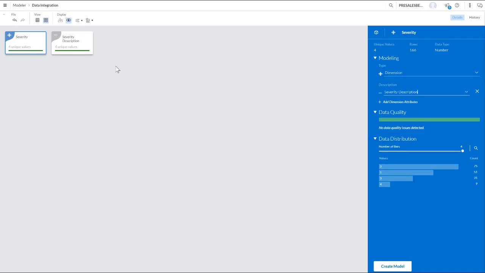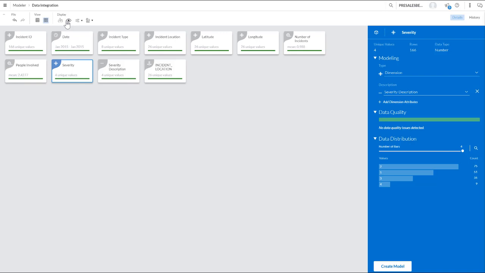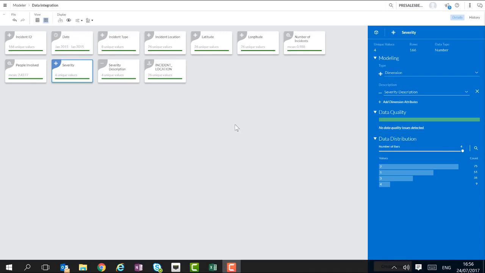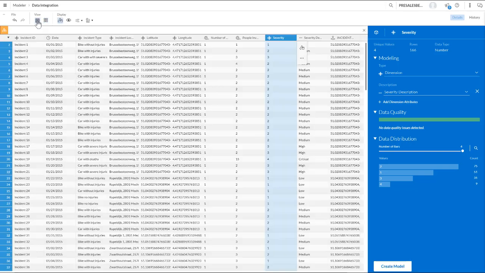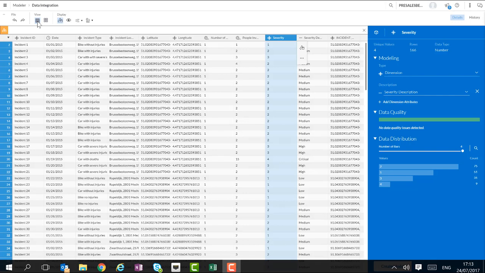Now that this is done, we can go back to the main overview with the full list of cards. In this first part of the data wrangling, we have defined the important attributes of our different fields. Let's now go back to the main overview in order to take a look at the values. We're now going to focus on some more advanced data wrangling options.